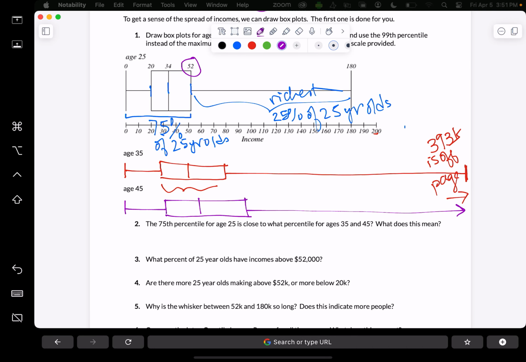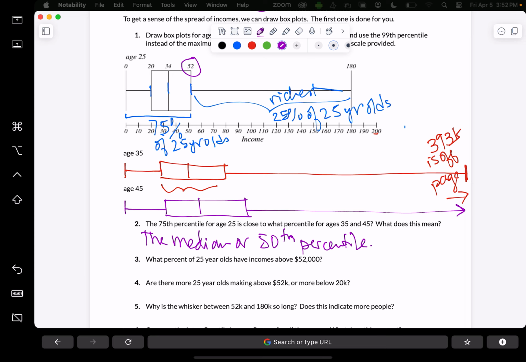Okay, so the median or 50th percentile. And what does this mean? Well, a wealthy 25-year-old is making what a typical 35 or 45-year-old person is making. That's what comes to mind when I read that right now.